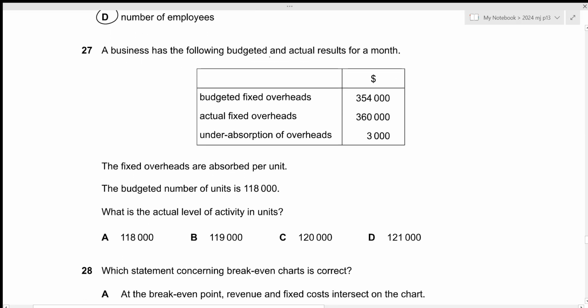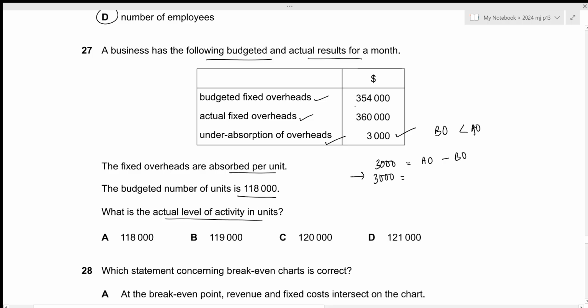A business has the following budgeted and actual results for a month. We have the budgeted fixed overheads and actual fixed overheads, as well as the under absorption of overheads. Fixed overheads are absorbed per unit. The budgeted number of units is 118,000. What is the actual level of activity in units? In this case, we have under absorption, which means that the budgeted overhead is less than the actual overhead. So 3,000 is equal to actual overhead minus budgeted overhead. Let's substitute the values. The actual fixed overheads is 360,000. And remember, we need to calculate the budgeted overhead absorbed, not the entire budgeted overheads.